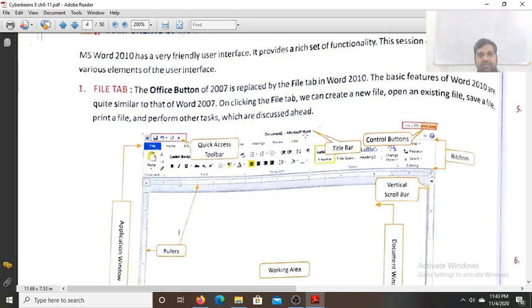See, this is the title bar, and these are the control buttons for closing, maximizing, and minimizing the application. This is the quick access toolbar, which contains the frequently used commands. This is the vertical ruler, and this is the horizontal ruler. This is the working area where you write the content. This is the vertical scroll bar.